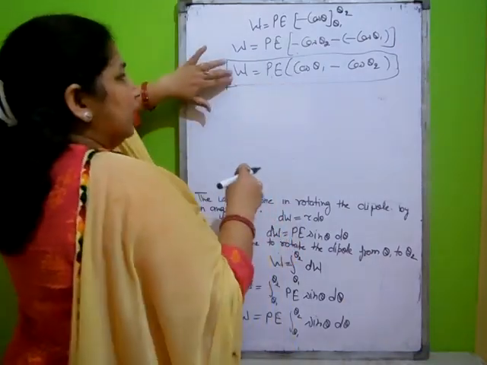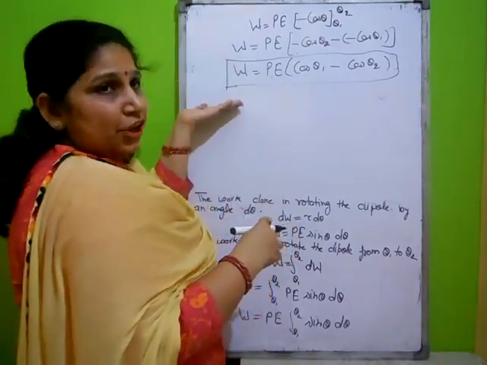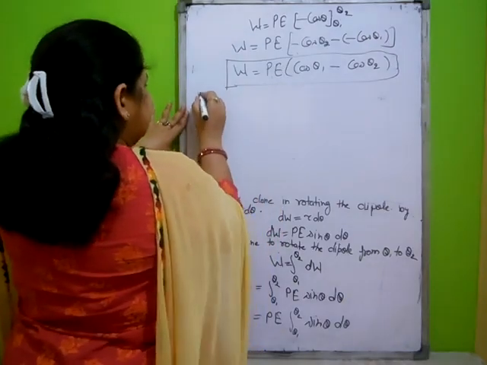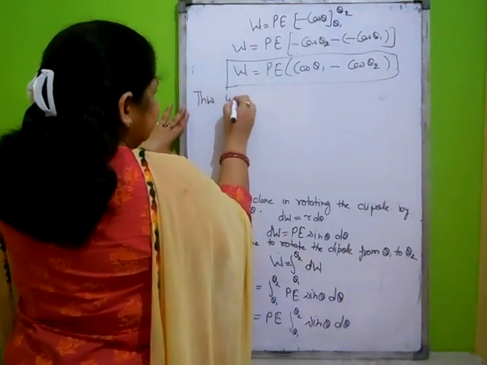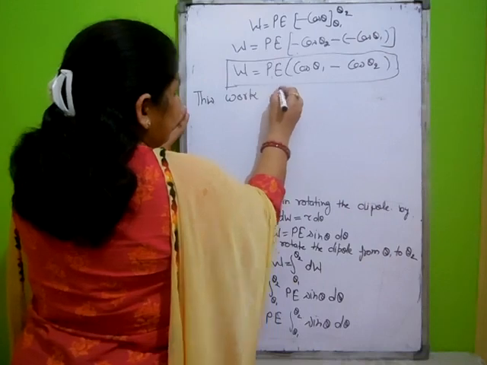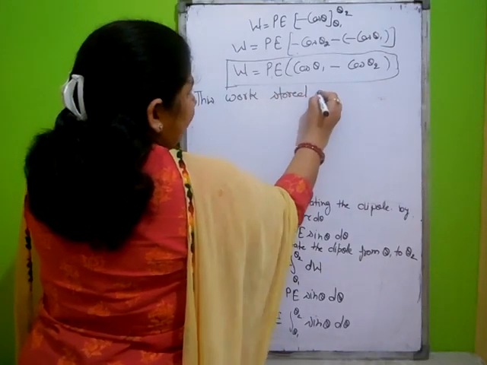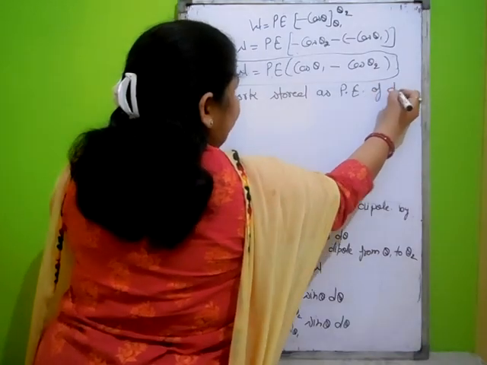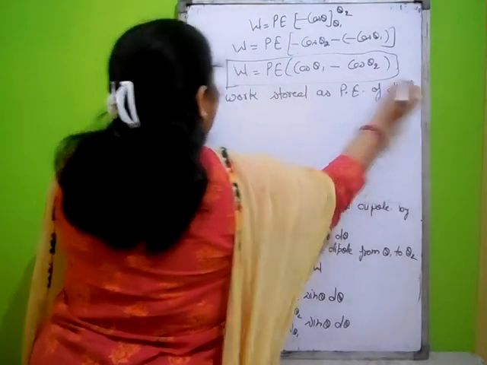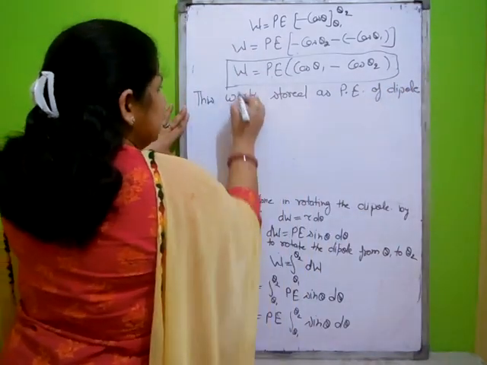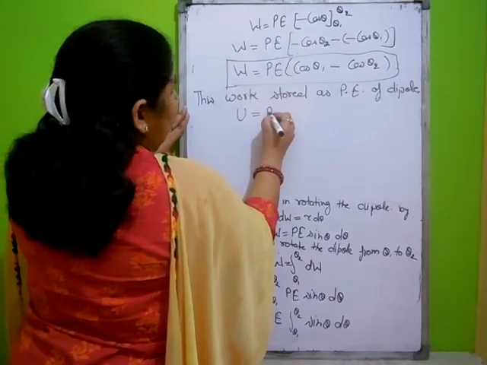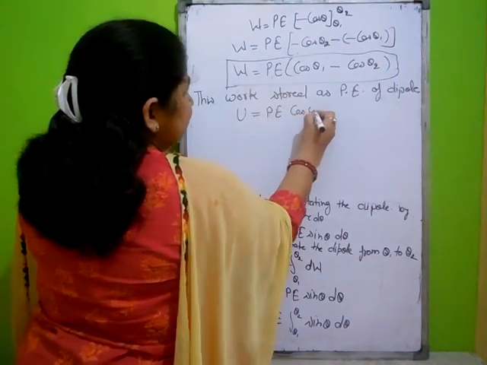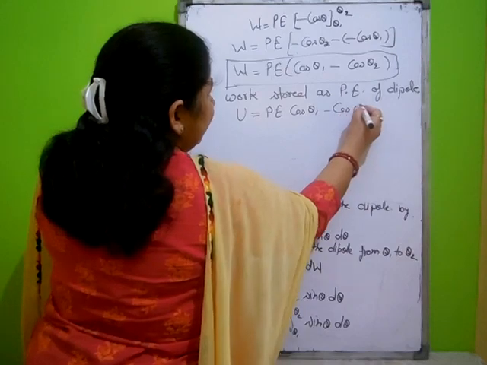Now this work is stored as the potential energy of the dipole. So we can write U instead of W: U equals pE (cos theta 1 minus cos theta 2).